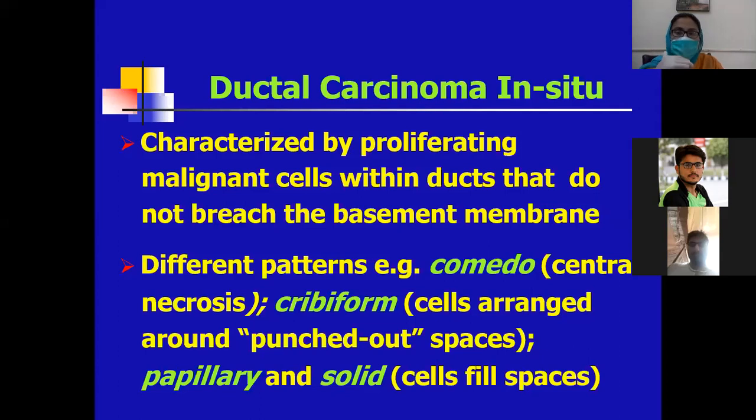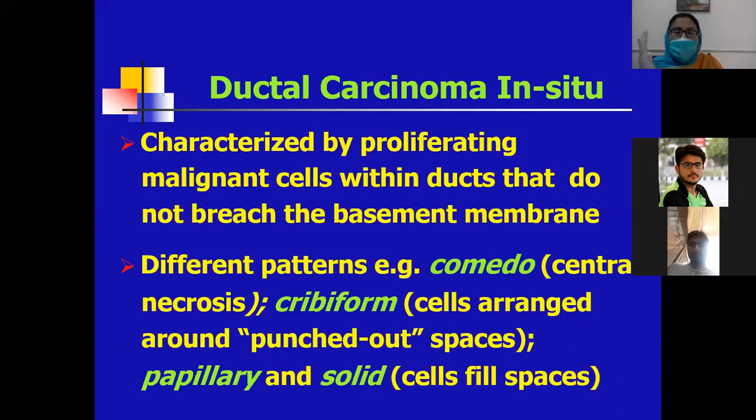There are different patterns of DCIS, like comedo type, in which there is central necrosis; cribriform type, with cells arranged around punched-out spaces, a cookie cutter appearance; papillary type with papilla formation; and solid type, in which cells fill the space.